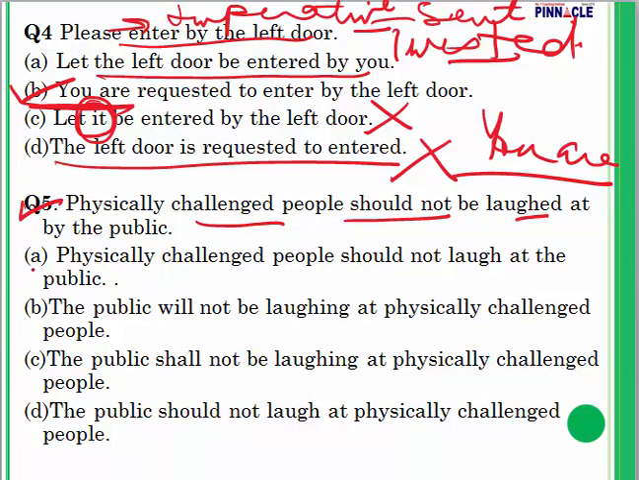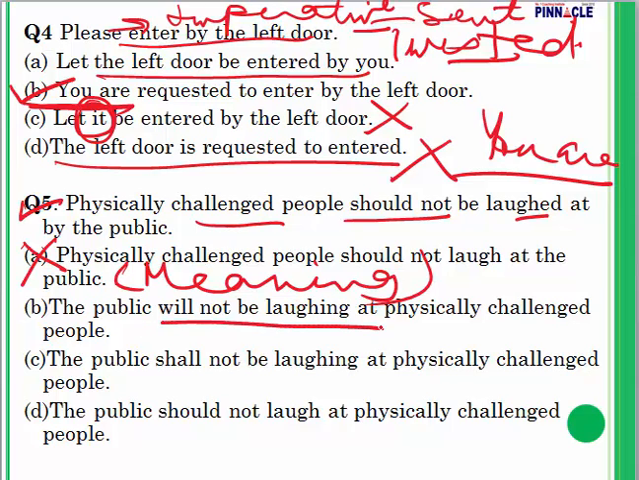So they are laughing at the public. Here meaning has changed completely. So this one gets eliminated. Now let's look at B. The public will not be laughing. Here we have used will. So the tense has changed. This one also will get eliminated because the tense has changed.